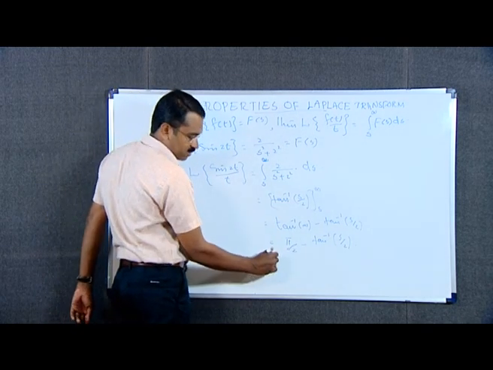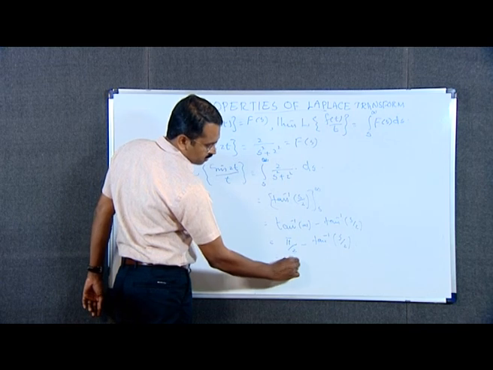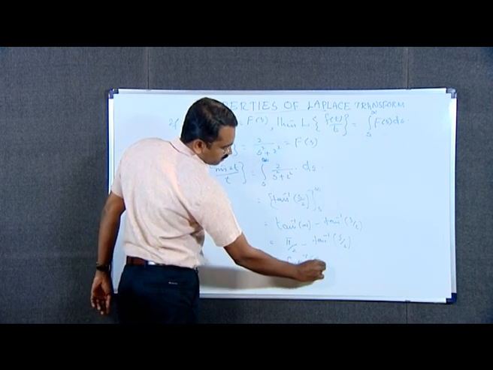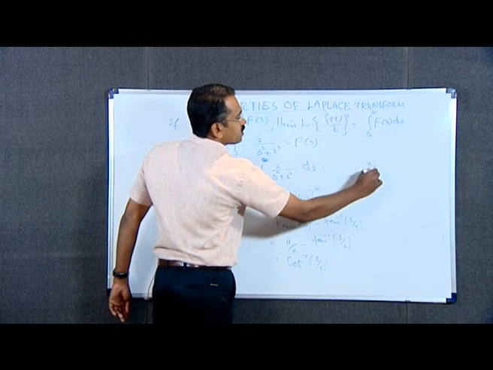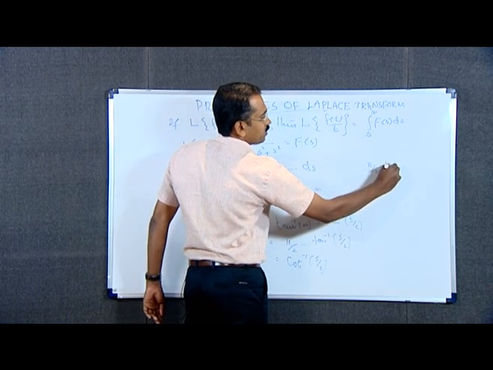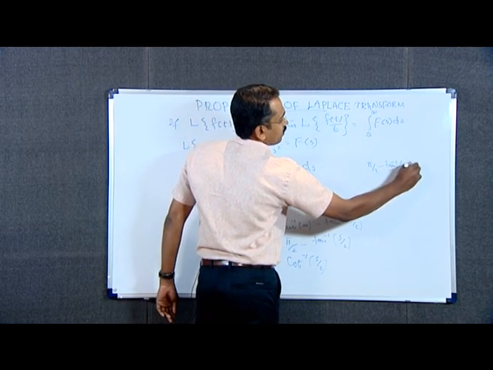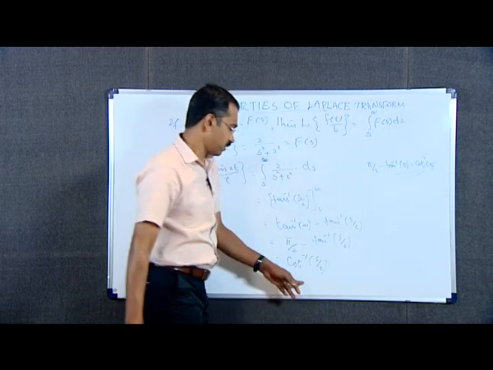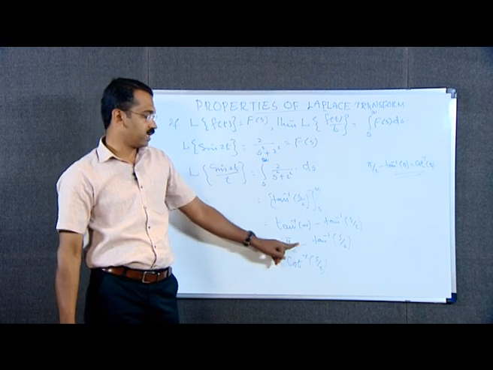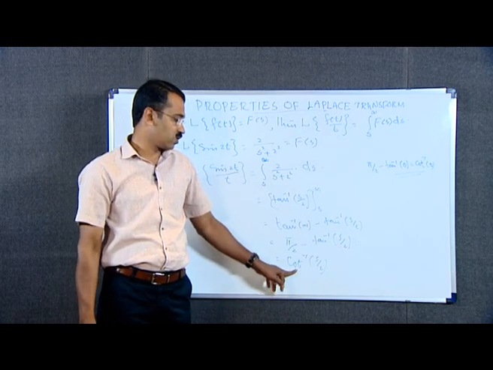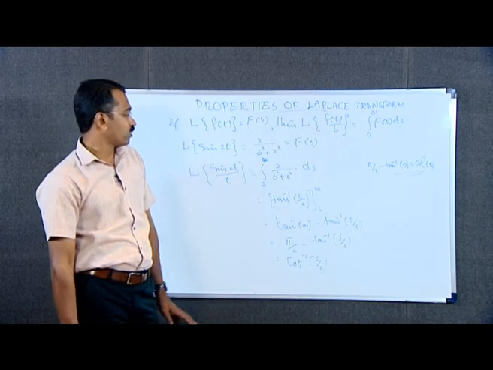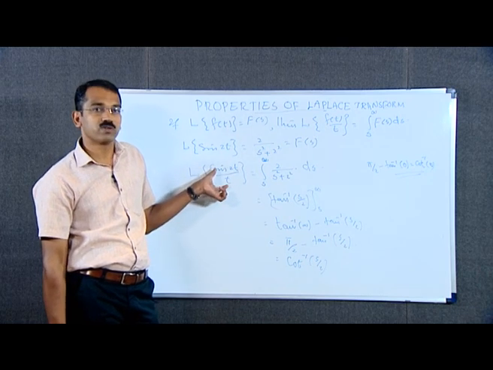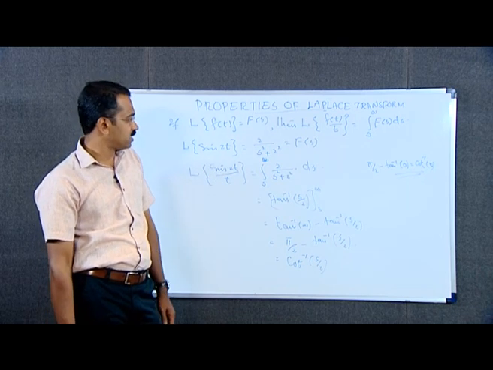This can be written as cot inverse s by 2 because pi by 2 minus tan inverse theta is cot inverse theta. Therefore, here we can write pi by 2 minus tan inverse s by 2 as cot inverse of s by 2, which is the Laplace transform of sin 2t divided by t.